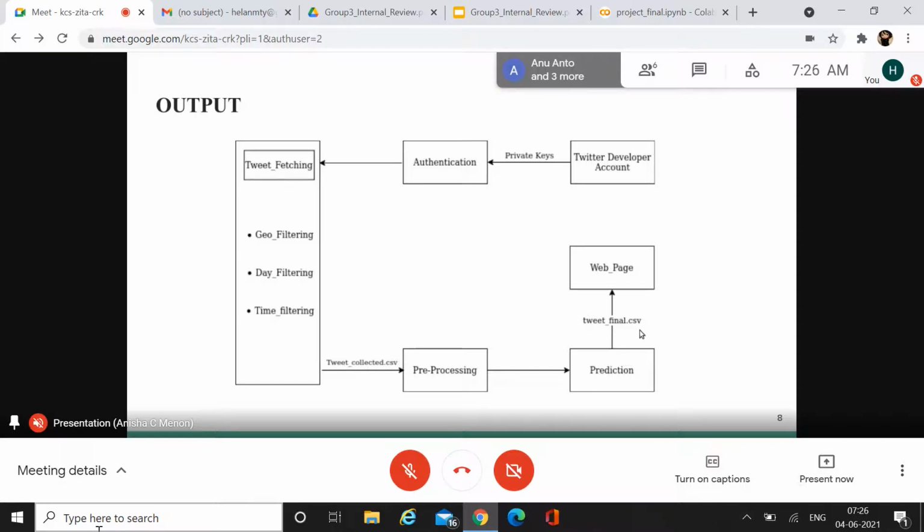It basically contains the serial number, the time in New York now, and the time at which the tweet is created, based on the New York Standard Time as well as the Indian Standard Time. Then our tweets, along with the location at which the tweet is posted. And finally, the prediction. All of those get saved into our tweet final.csv. Then we printed our tweet final.csv onto the web page. So that is the flow of our output demo.